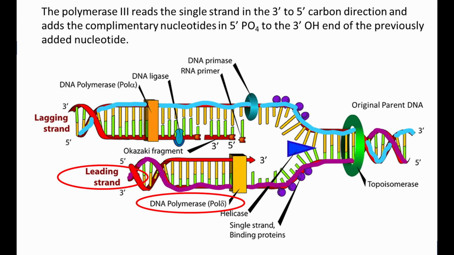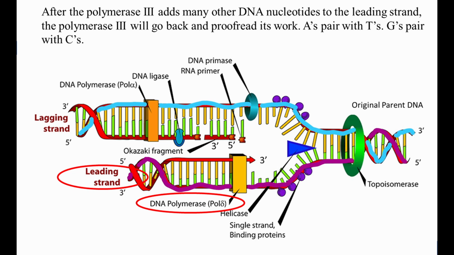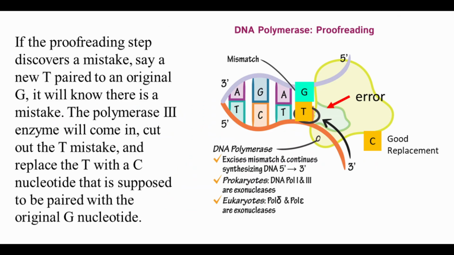The polymerase 3 reads the single strand in the 3' to 5' carbon direction, and adds the complementary nucleotides in 5' PO4 to the 3' OH end of the previously added nucleotide. After the polymerase 3 adds many other DNA nucleotides to the leading strand, the polymerase 3 will go back and proofread its work. A's pair with T's, G's pair with C's.